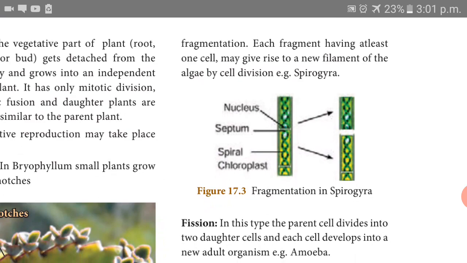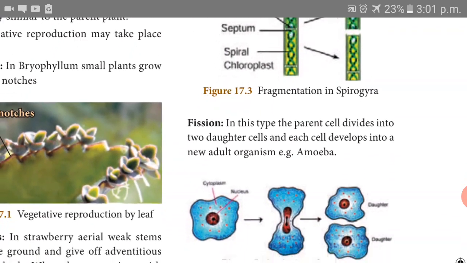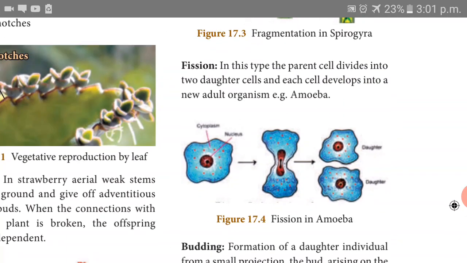See there, the Spirogyra plant is there. The adult one breaks into two. So the two pieces there, each and every one grows into a young one. Okay. So, next one is fission.